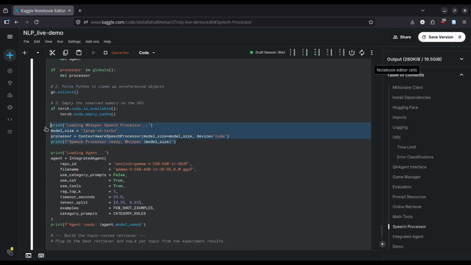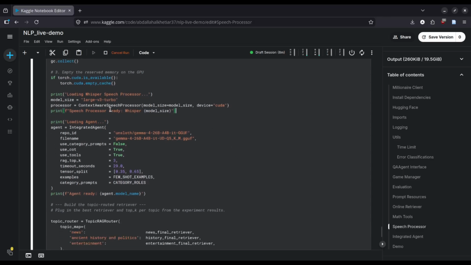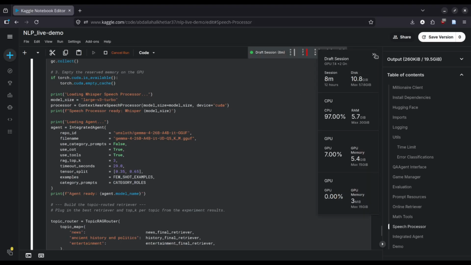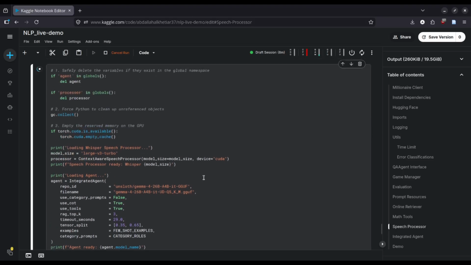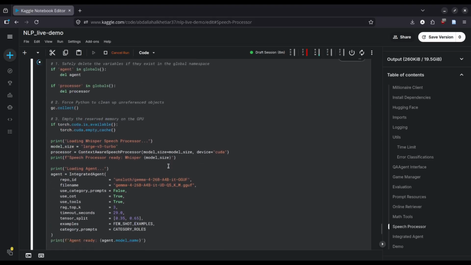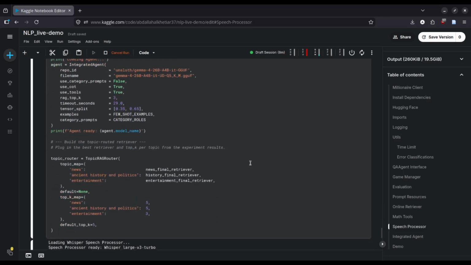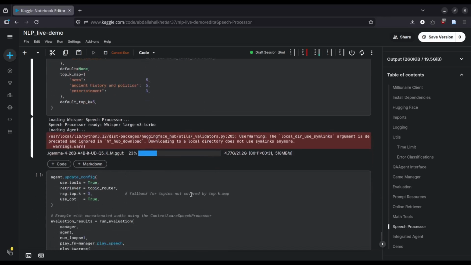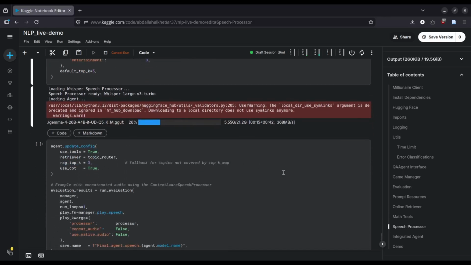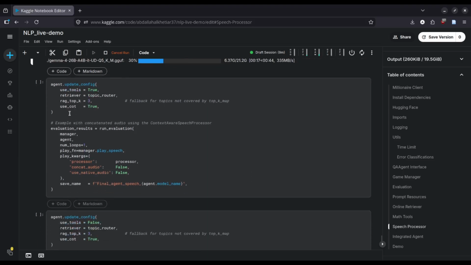We are going to use large V3 turbo, both because it is quite fast and it is light on VRAM, and the performance decrease with respect to the normal large speech model is not different at all. It's not that big. Once the model is loaded onto the GPU, we will be able to configure it.